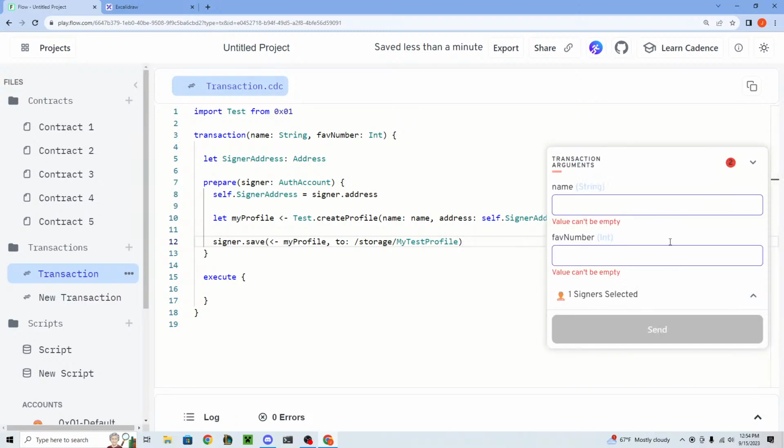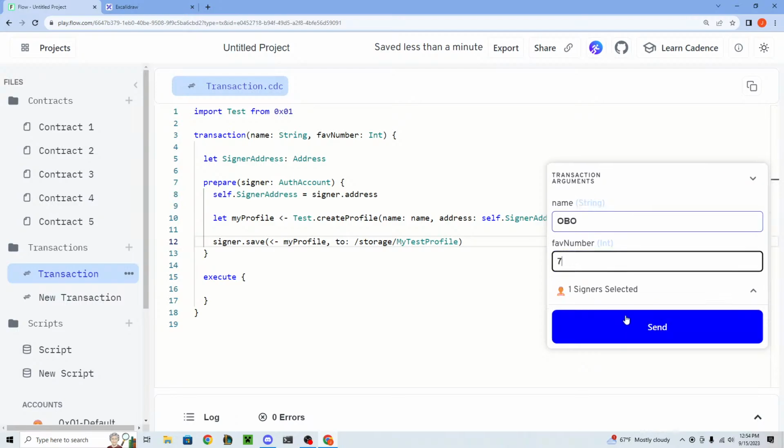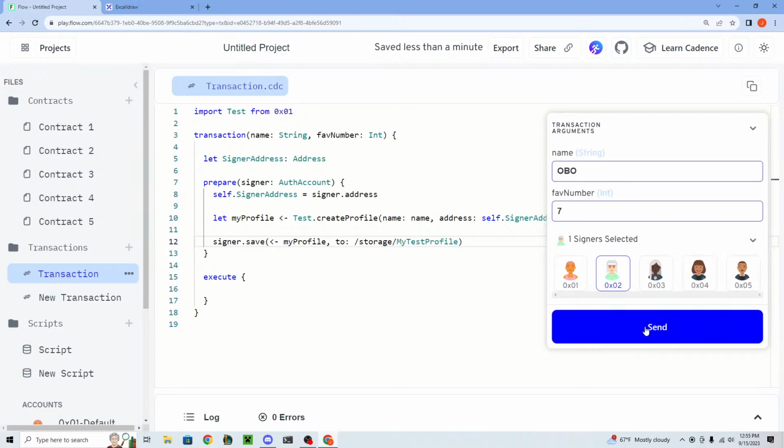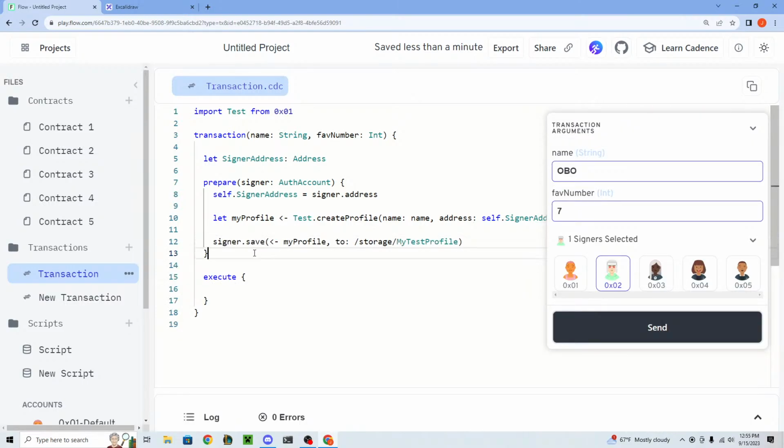We're going to go ahead, and the name is going to be OBO. The favorite number is going to be 7. And we're going to send this from account, let's just say account 2. And it's done. No errors. So now it should exist inside the user's account.